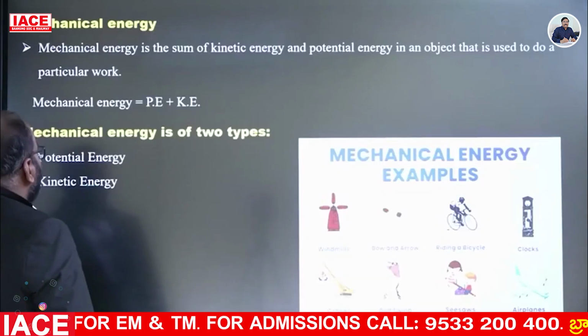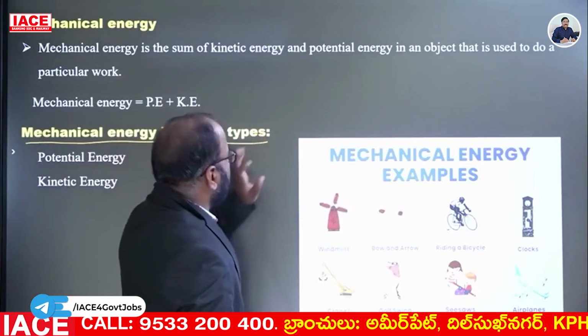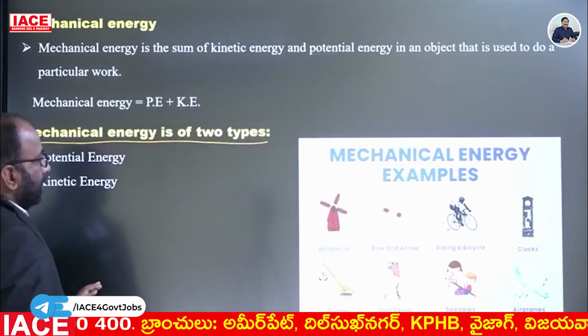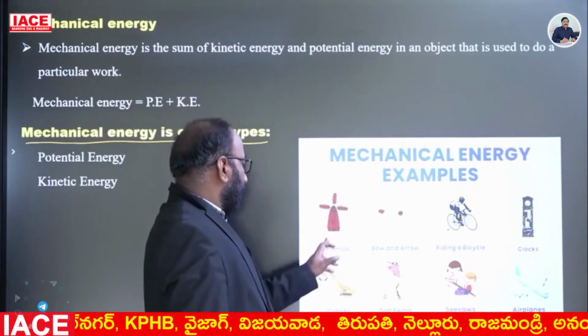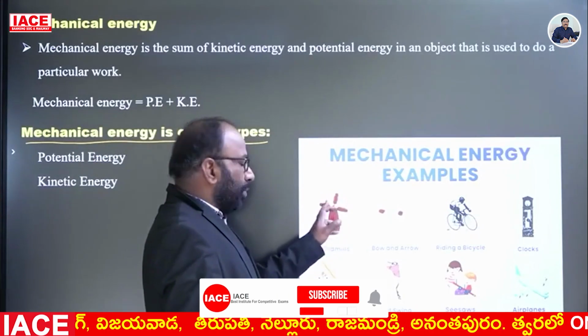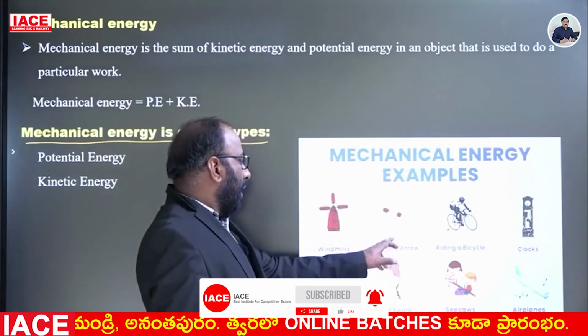Next one, mechanical energy. How to define mechanical energy? Mechanical energy is defined as, for example a windmill, an object at a certain height and in a motion state. It consists of both bow and arrow also.